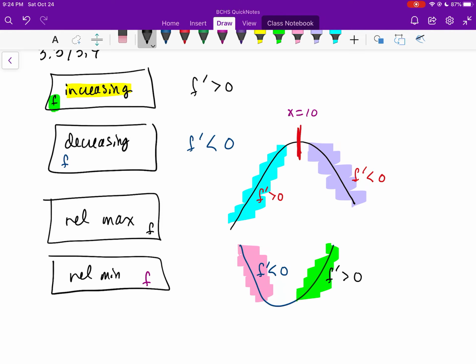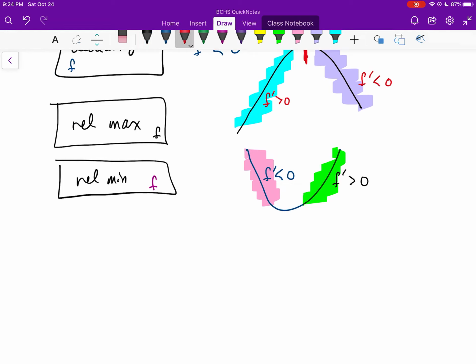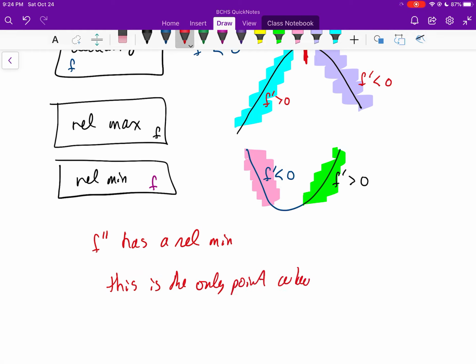Again, be very, very careful in your verbiage when you talk about these. Identify the function of interest and then talk about it. If they want you to find where f double prime has a relative min, your explanation should be talking about f triple prime. And so you'd say something like, this is the only point, or these are the points where f triple prime changes from negative to positive.